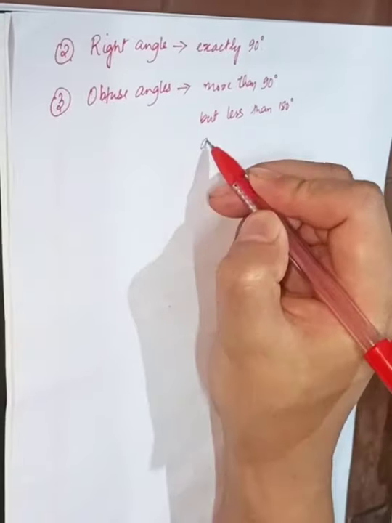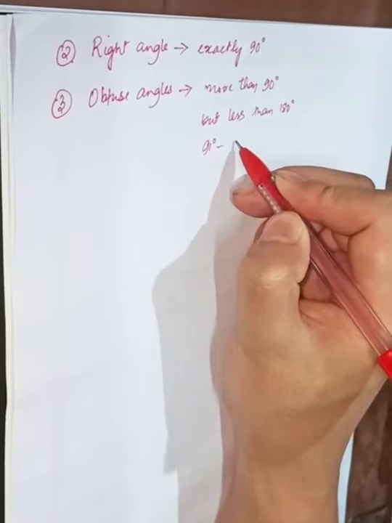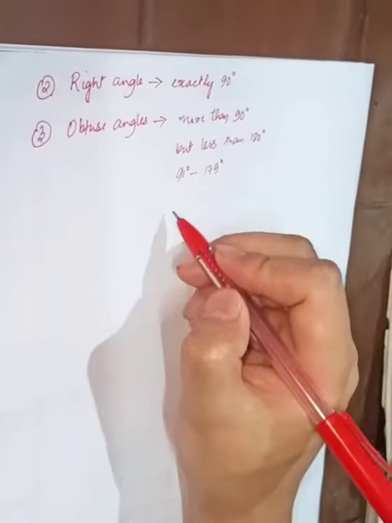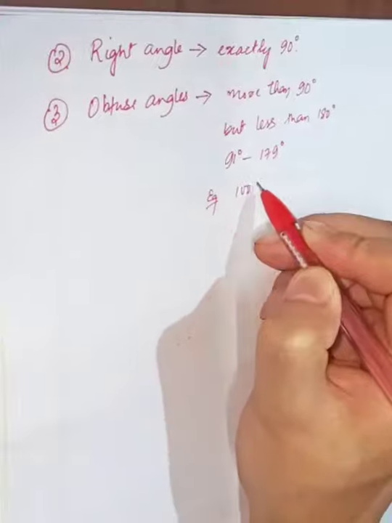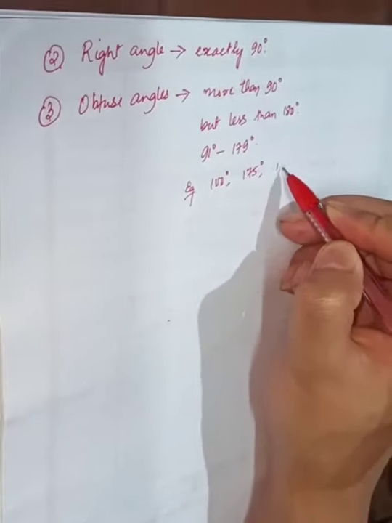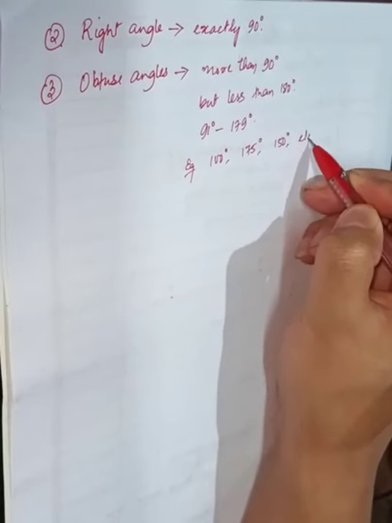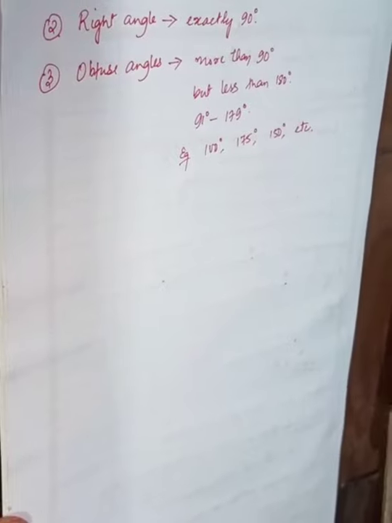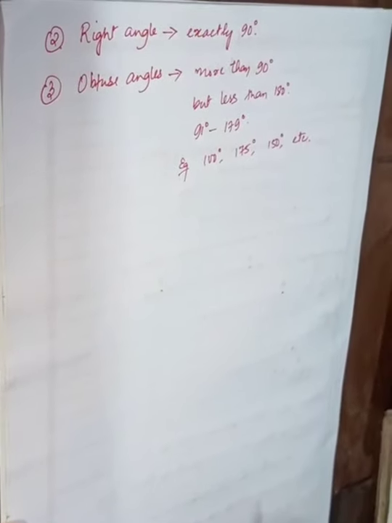That means angles starting from 91 degrees to 179 degrees. Take for example 100 degrees, 175 degrees, 150 degrees, etc. All these angles we call obtuse angles.